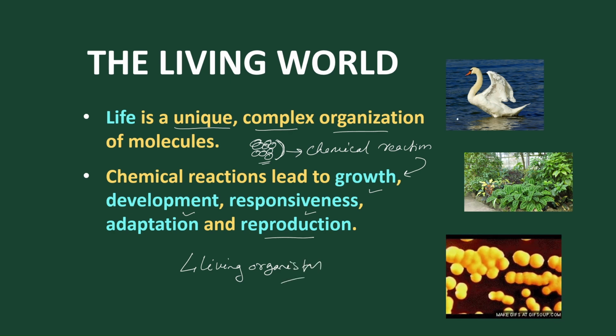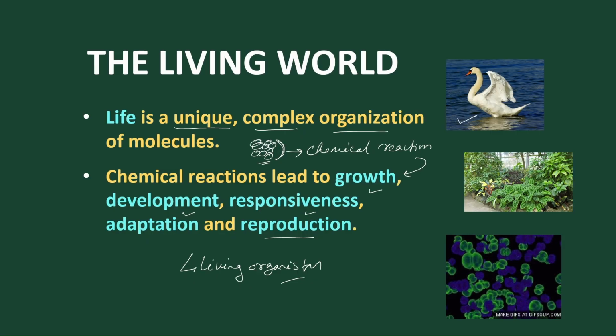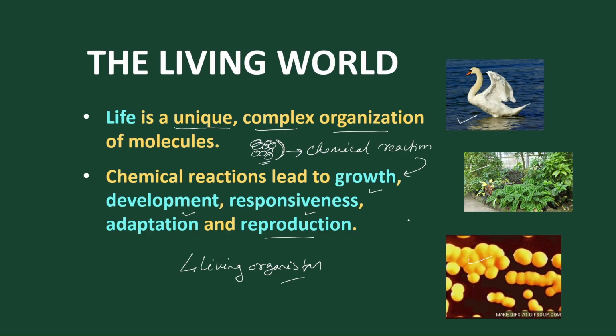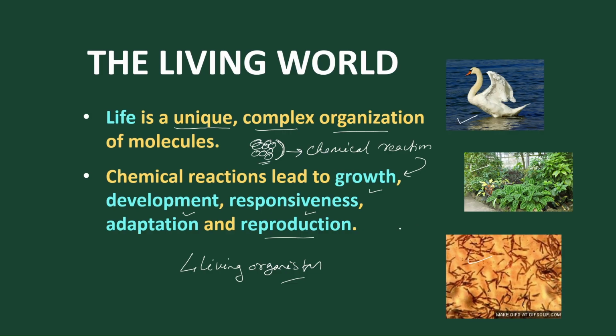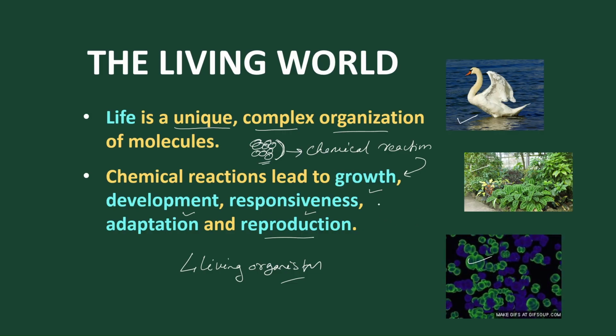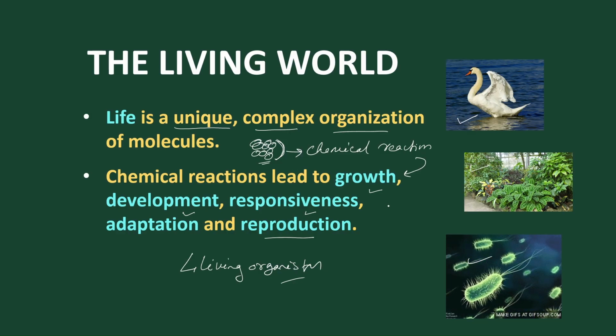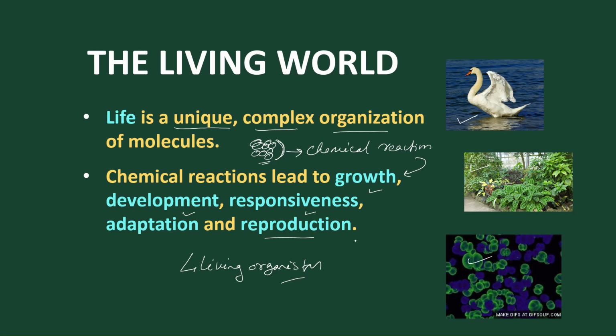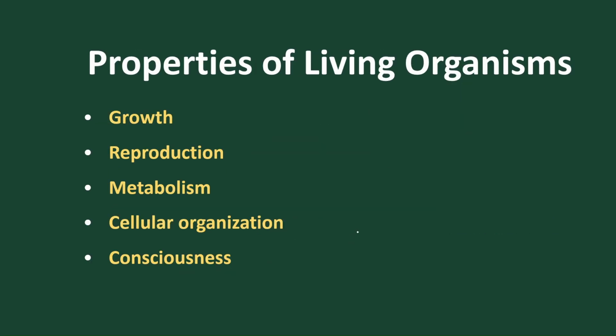Got it? Like birds, animals, plants, and bacteria and microorganisms, we find that they do contain life because they can grow, they can develop, they can act according to the surrounding responsiveness, and they can also reproduce. So this is the meaning of life. Let's move on. To define life, we have five properties: growth, reproduction, metabolism, cellular organization, and consciousness.